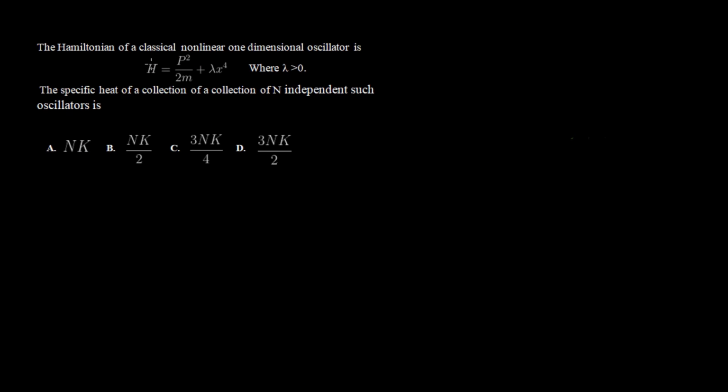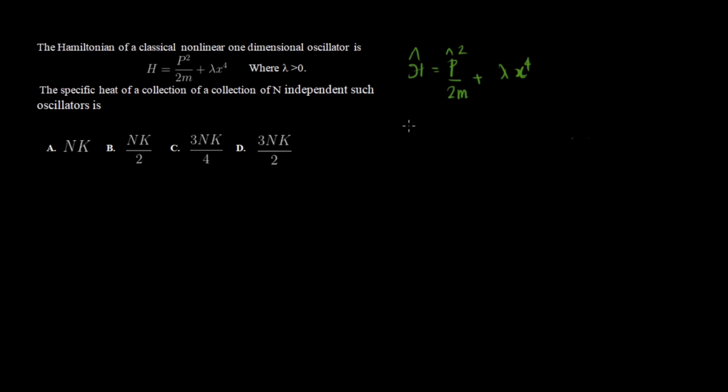We have the Hamiltonian of a classical non-linear one-dimensional oscillator given as H equal to p squared by 2m plus lambda x raised to 4. And the specific heat of a collection of N independent such oscillators will be... That's the question we have to find, right? So it's given that the Hamiltonian has p squared by 2m plus lambda x raised to 4, right?